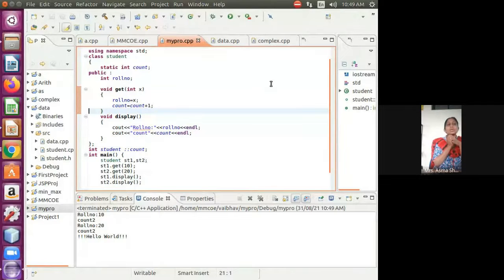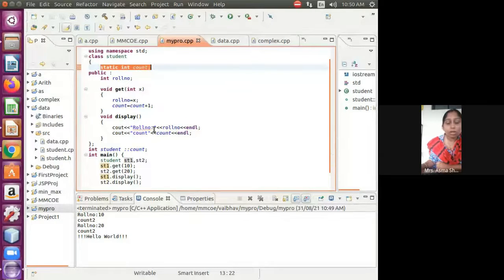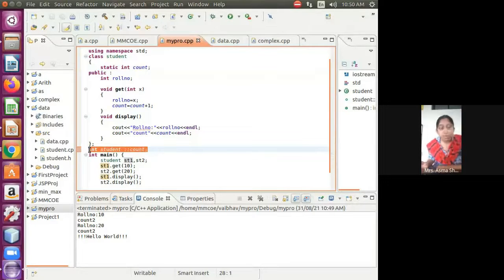Yes, students, we made a mistake because we are accessing this static variable. When I create this object st1, it will be trying to access this student object, and this static count variable is common to all the objects. So it is very necessary that we write this statement, which we missed. Because of that, it is showing us an error.